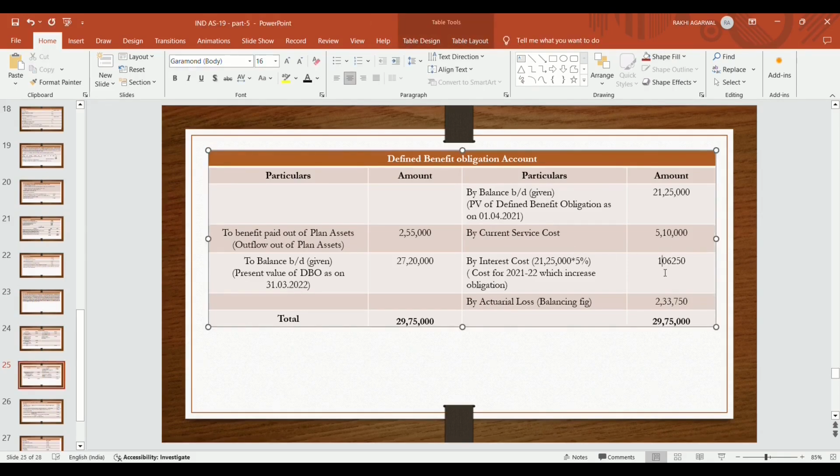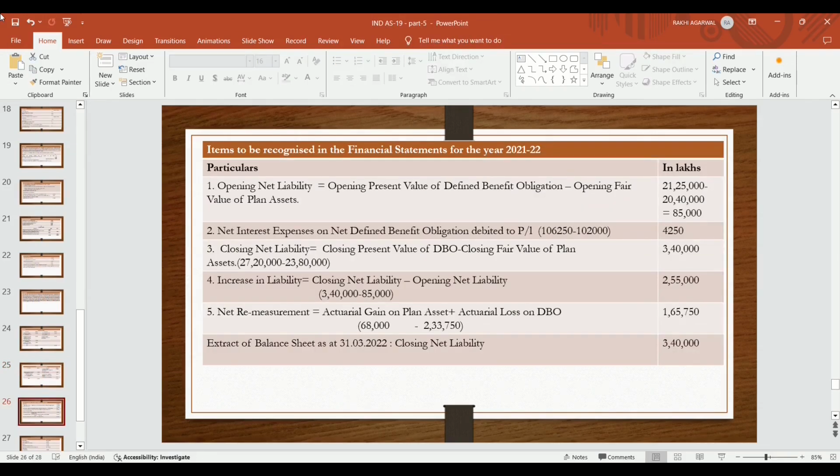Now interest cost is at the rate 5%. So on opening balance, interest is charged, 21,25,000 multiplied by 5%. So it becomes 1,06,250 by interest cost. Benefit paid out of the plan asset in order to pay off the liability, so 2,55,000. The differential amount becomes the actuarial loss, that is 2,33,750.